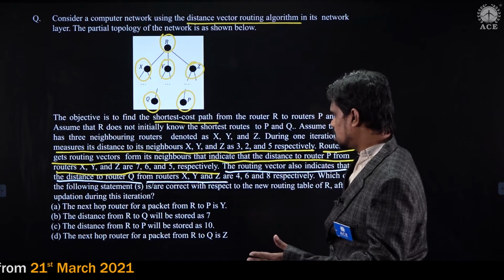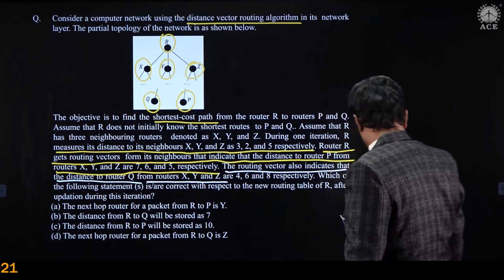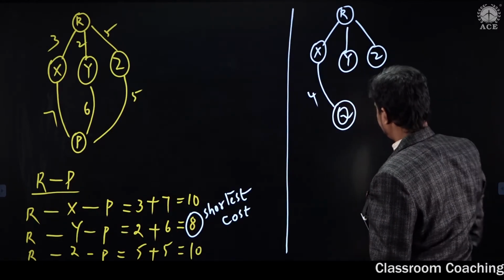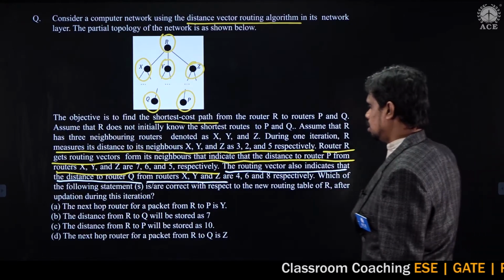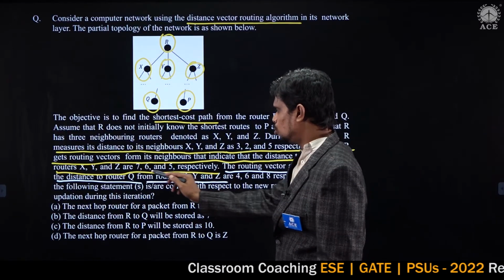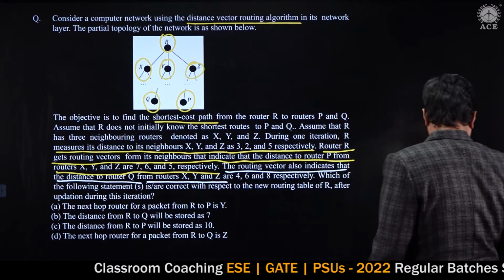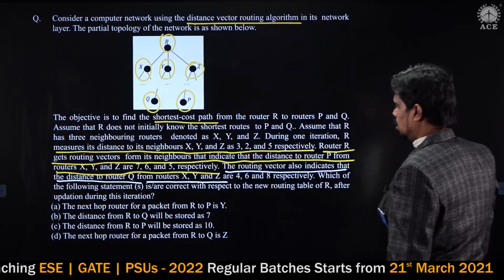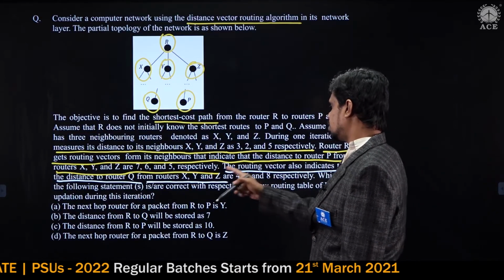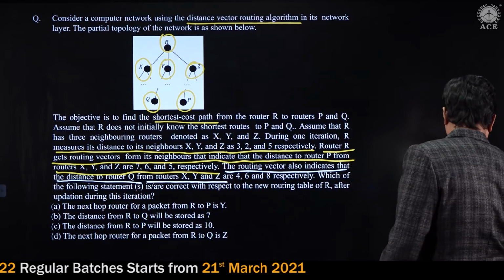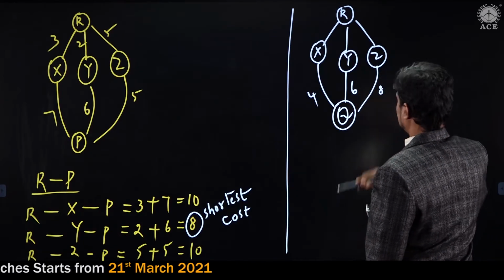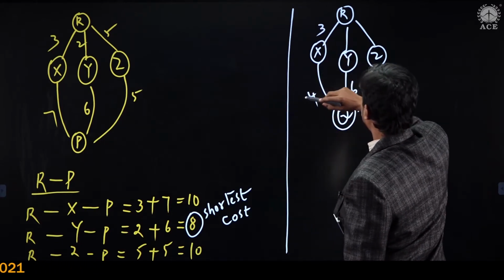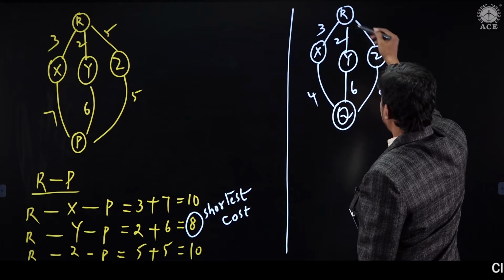From X to Q, the cost is 4. From Y towards Q, the cost is 6. From Z towards Q, the cost is 8. And the cost from R to X is 3, from R to Y is 2, from R to Z it is 5.